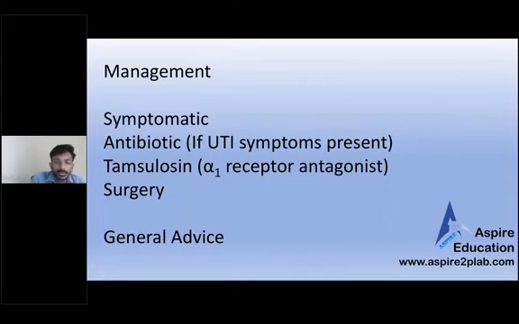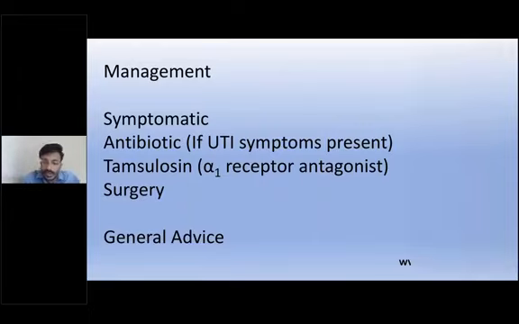And some general advice, like drink plenty of water, and if he's taking a low fiber diet or high protein content diet, you can tell the patient to avoid those things. And please do not forget to give warning signs. Which warning signs should we give? We should give warning signs related to pyelonephritis, like if you develop fever or shivering, do come back to the hospital. That is the thing that you need to mention.